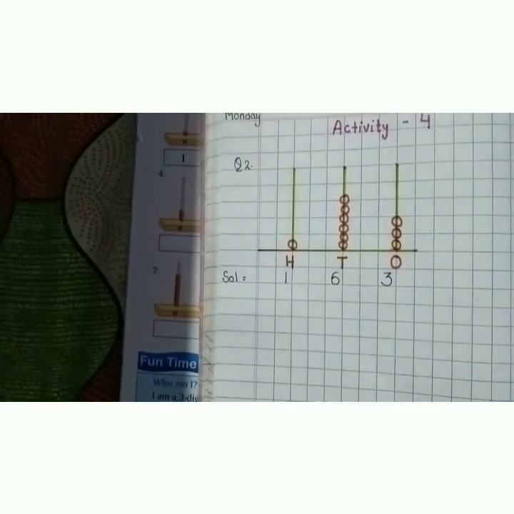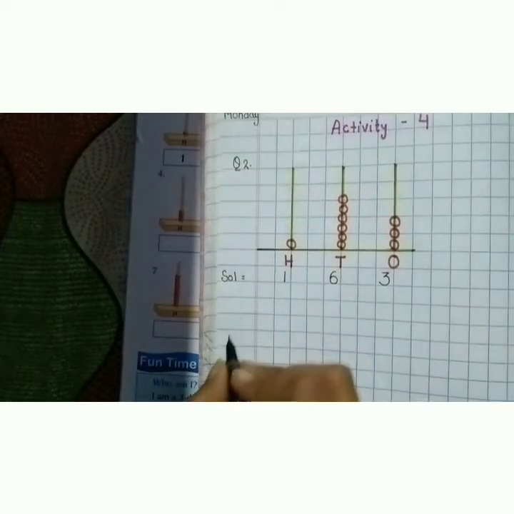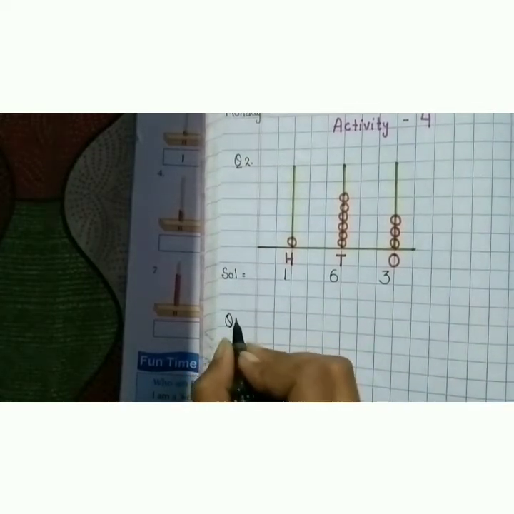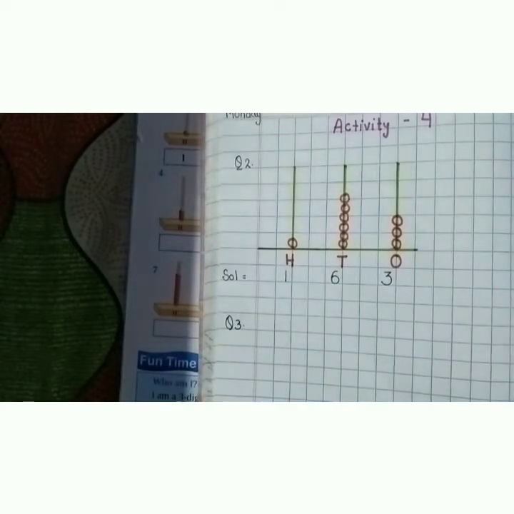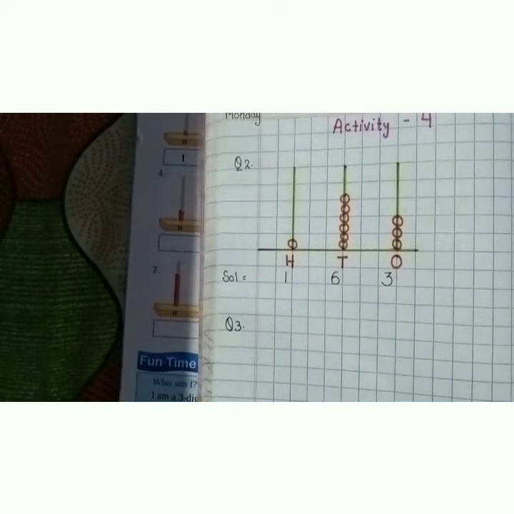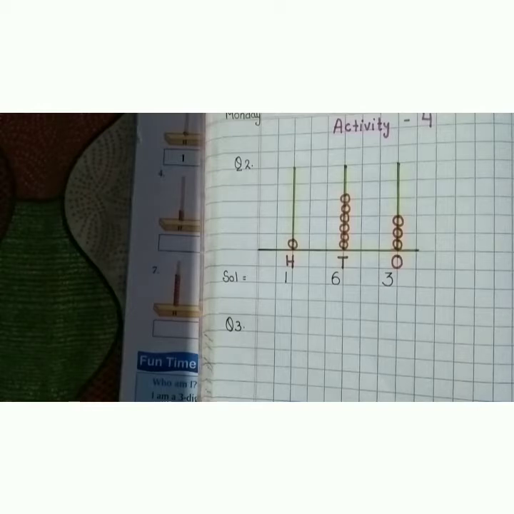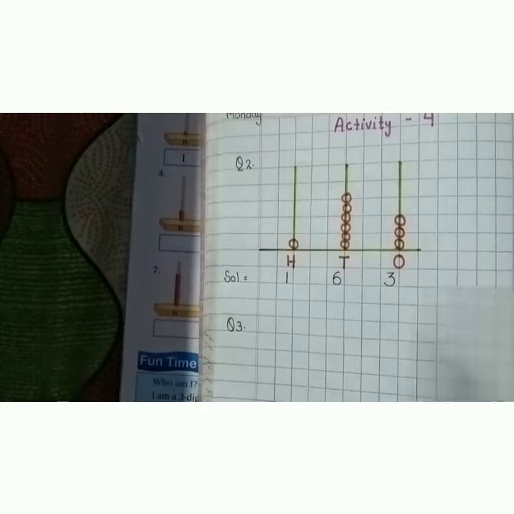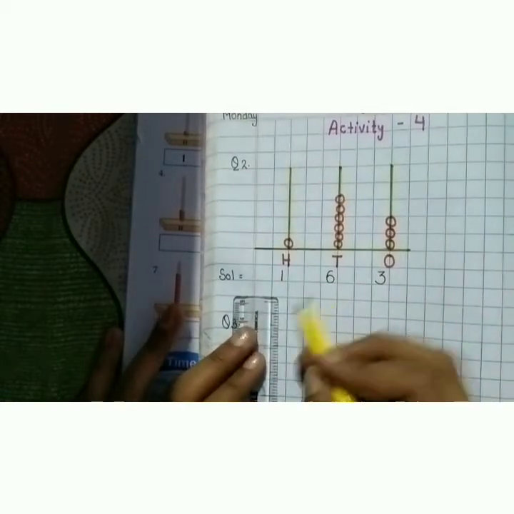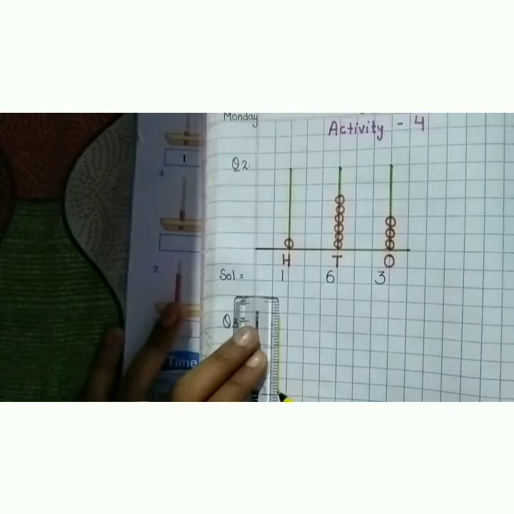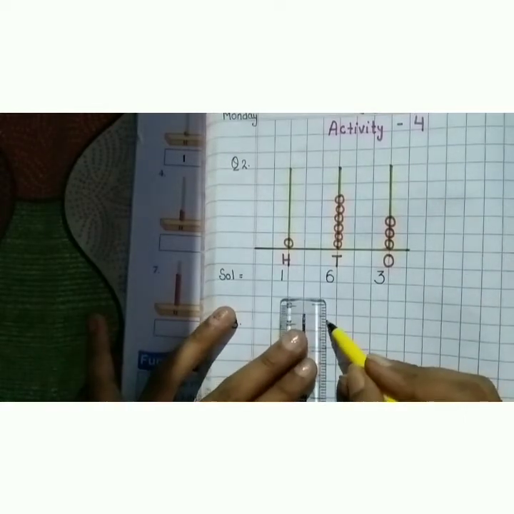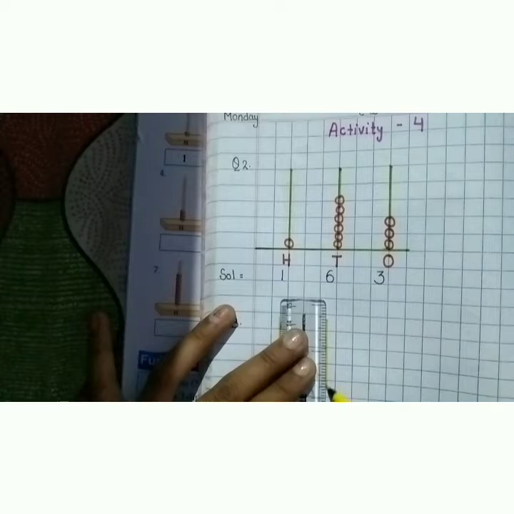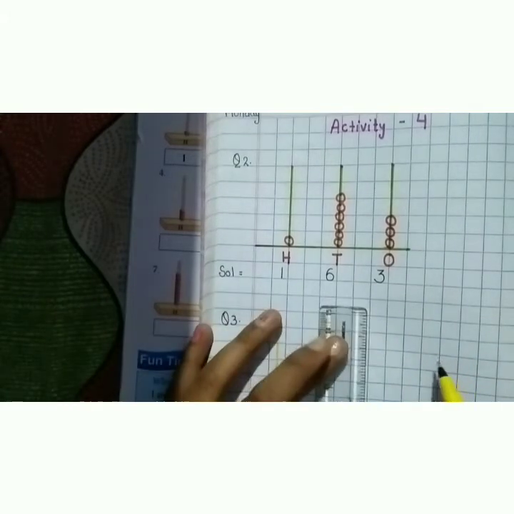Now, write down question number 3 in your notebook. Very good. Now again, draw the abacus. Now we will use different colors, so our notebook looks more colorful and more attractive. Again, use the scale for the abacus. Draw a straight line. Don't use pencil. Use sketch color in your notebook.